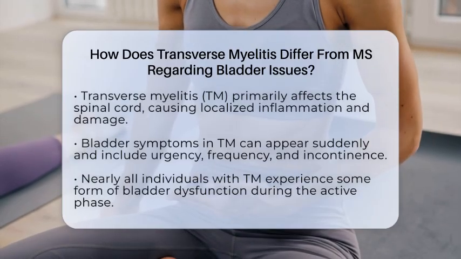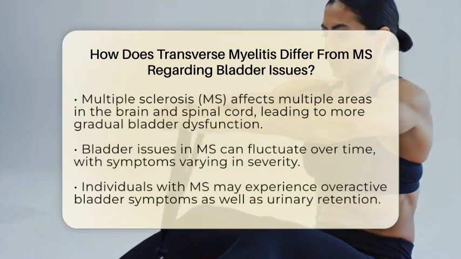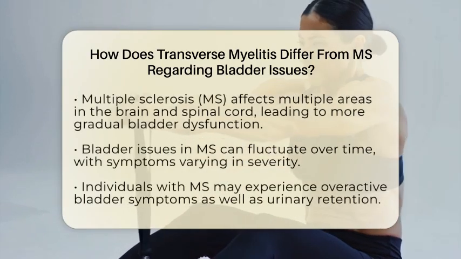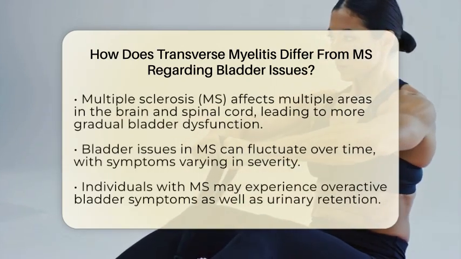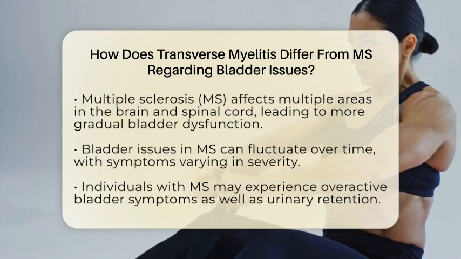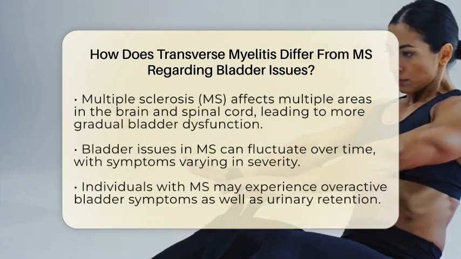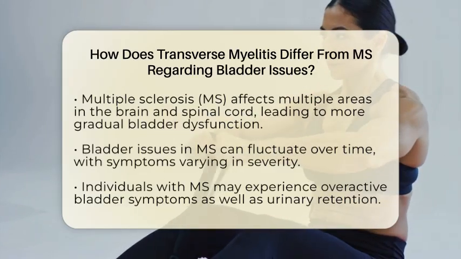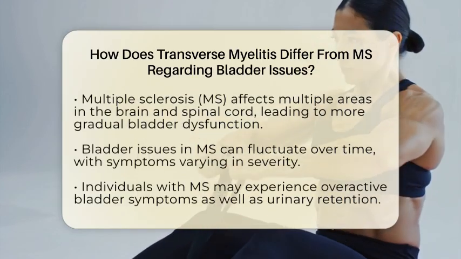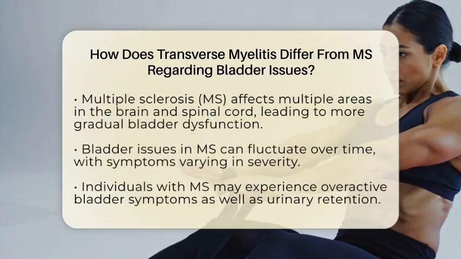On the other hand, multiple sclerosis, or MS, impacts multiple areas in both the brain and spinal cord. This means that bladder dysfunction in MS tends to develop more gradually and can fluctuate over time. Individuals with MS may experience overactive bladder symptoms, including urgency and frequency, but they can also face issues like urinary retention due to a lack of coordination between the bladder muscle and urinary sphincter.